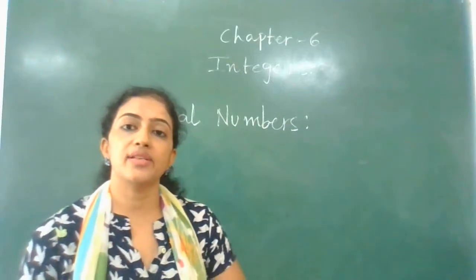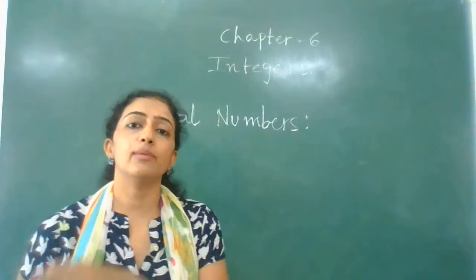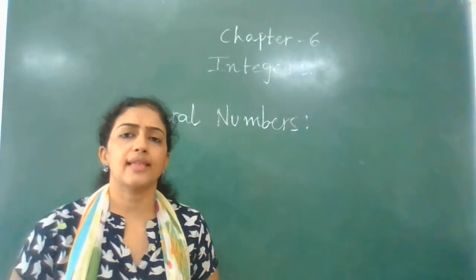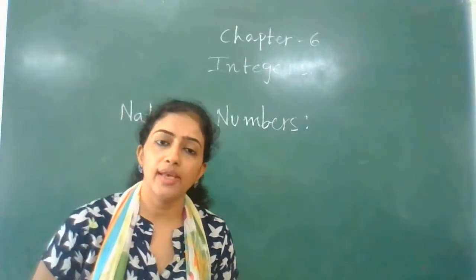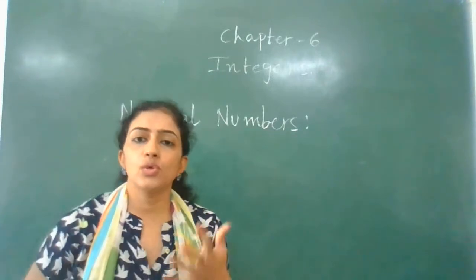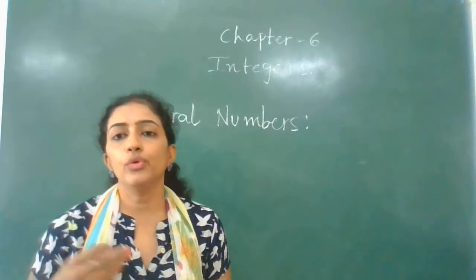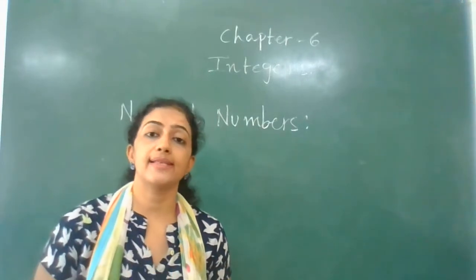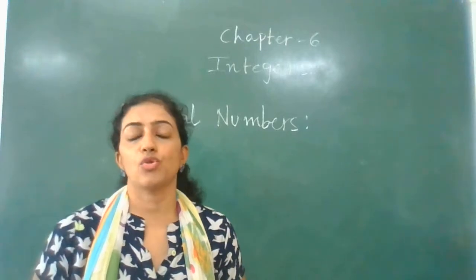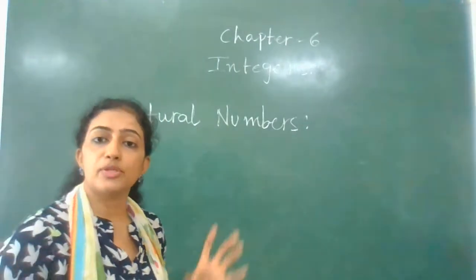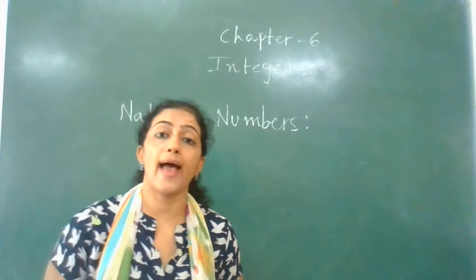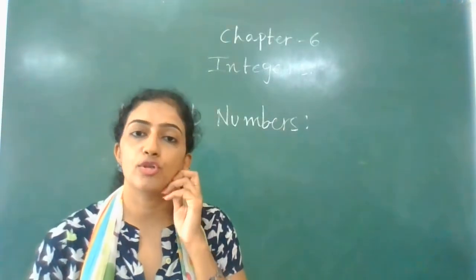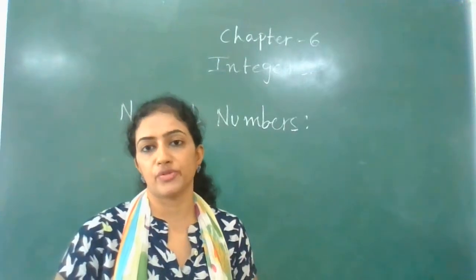Now let us revise what natural numbers are, and then gradually we'll move to our main topic, integers. Integers is nothing else, it is a set of numbers only. As you add new numbers to the old set of numbers, every time it carries a new name. Natural numbers, you have understood, are counting numbers. In the same way, integers is also nothing else, a set of numbers.